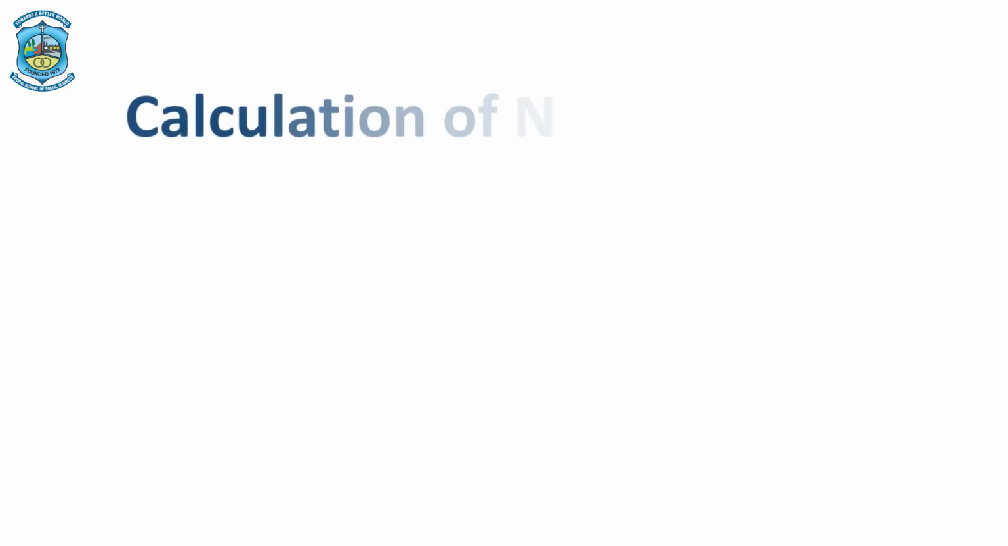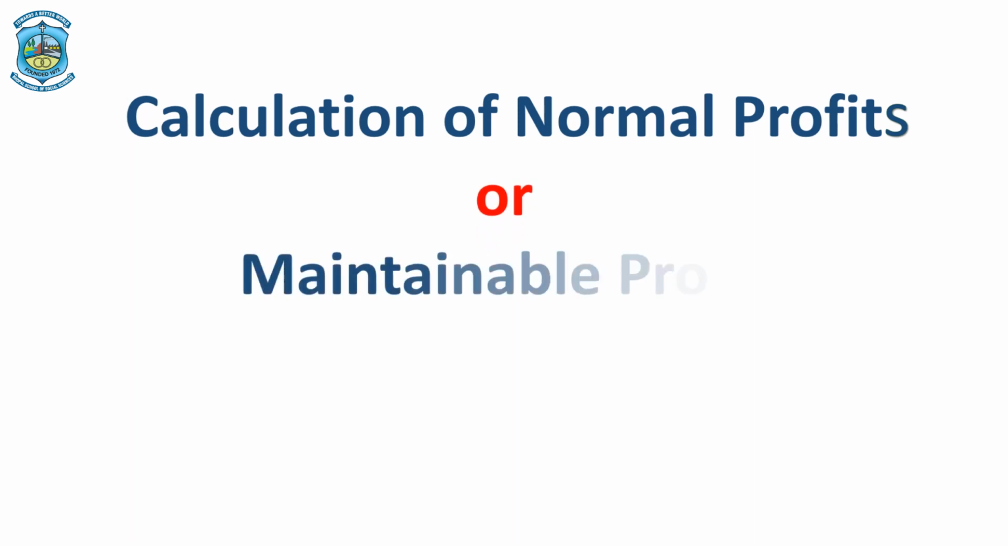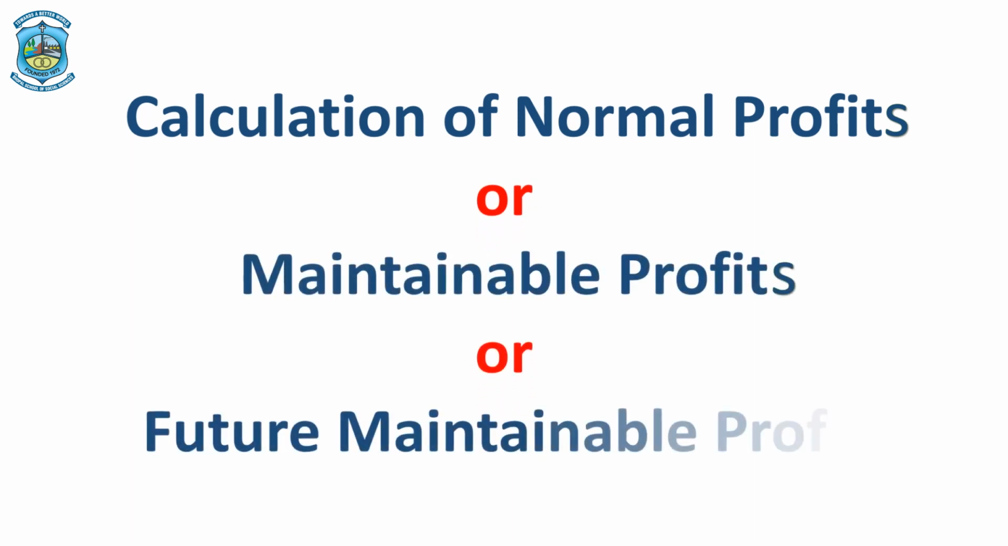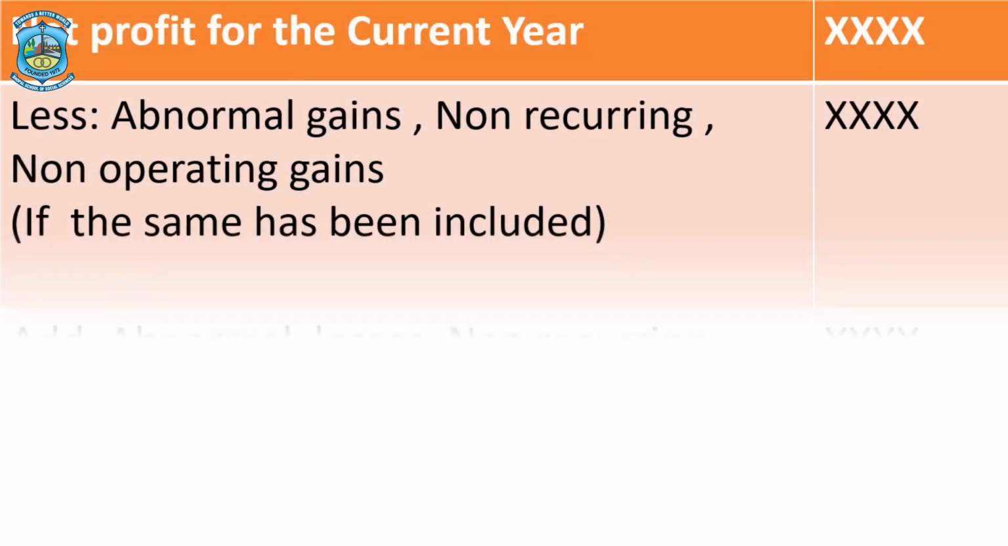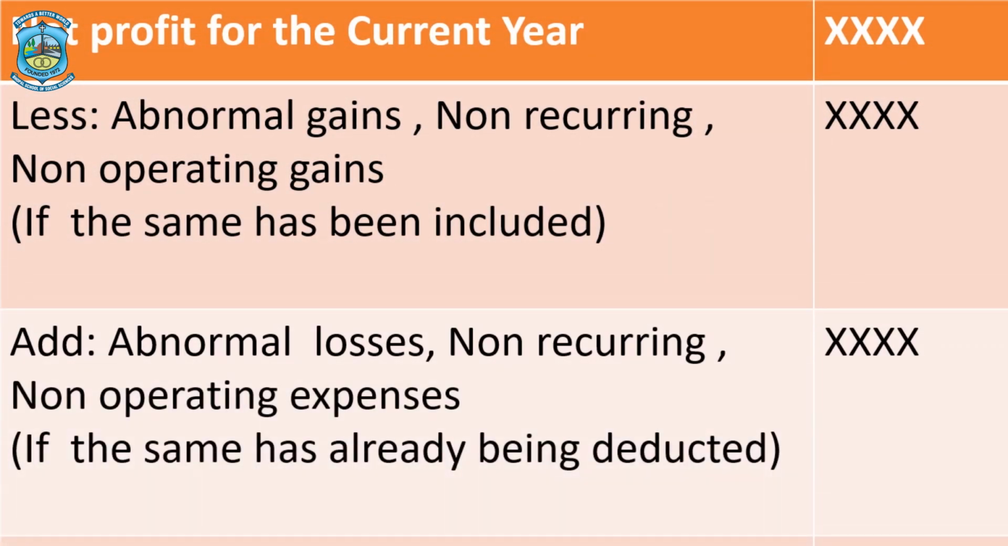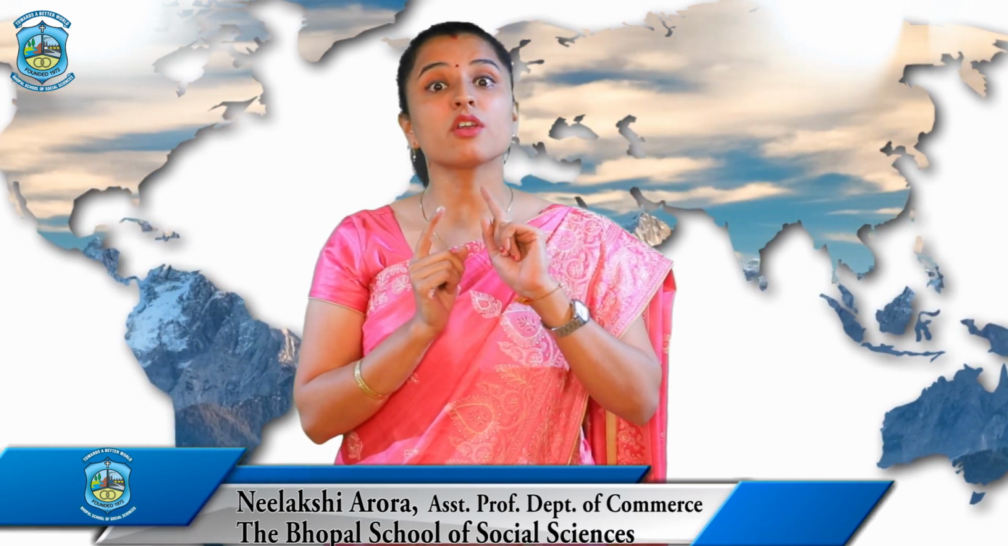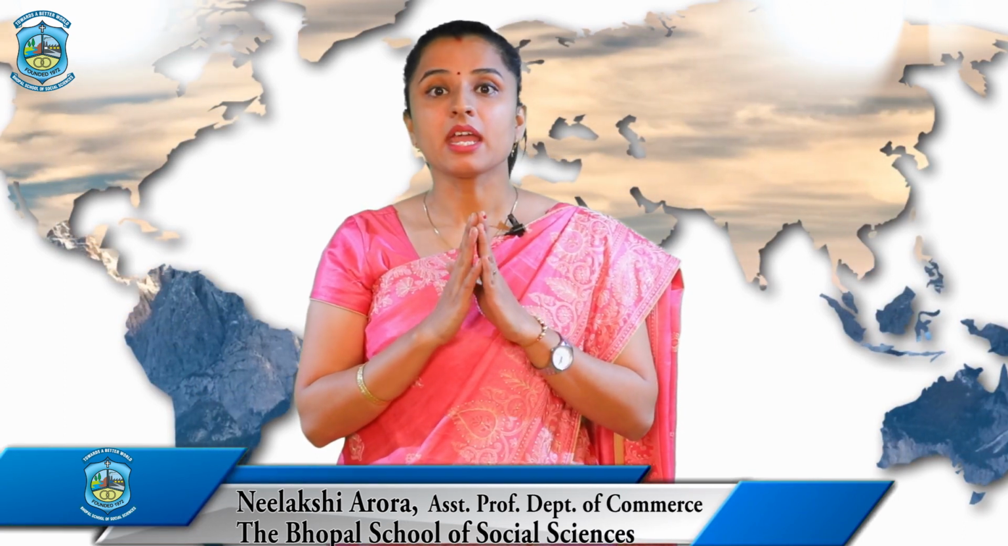Now, third most important thing that we are going to understand is the calculation of normal profits or maintainable profits or future maintainable profits. What do you mean by this? We will understand this by taking a very small example. Say for example, during the year I earned a net profit of rupees 1 lakh. This net profit I might have reached by adding all the incomes and subtracting all the expenses. There are certain expenses which are of non-recurring nature or they are not operating, meaning by that they do not contribute in goodwill in any manner.